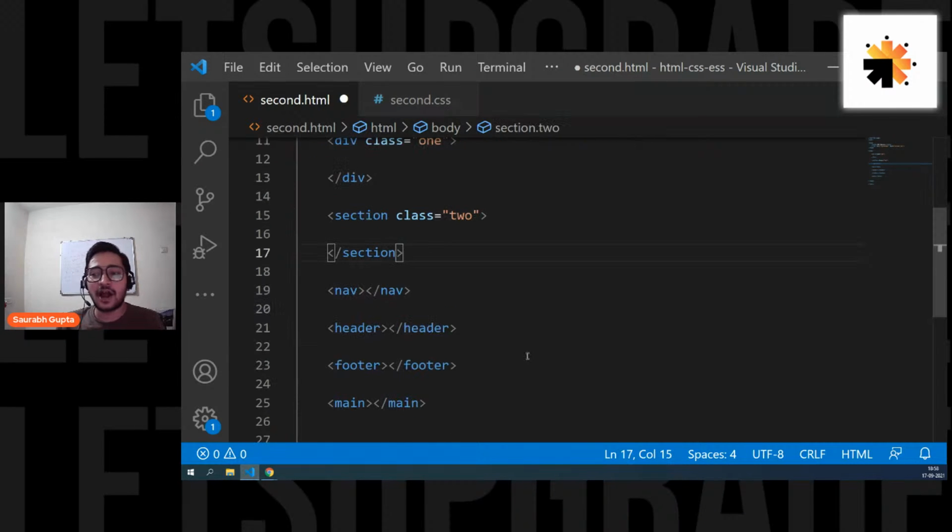So remember, guys, the output of all these tags is same. They are going to create containers, but it's just how you use them. The meaningfulness of them is important. For example, if you're creating a separate section, use a section tag. If you're creating the nav area, use the nav tag. If you're creating the header section, use the header tag instead of div tag. If you're creating the footer section, use footer tag. If your main section is there, use the main tag. Is that clear? So that the browsers and search engines can read your code properly. These are good semantics.